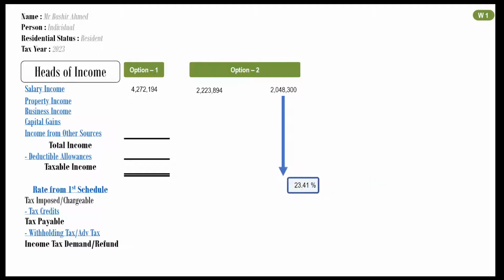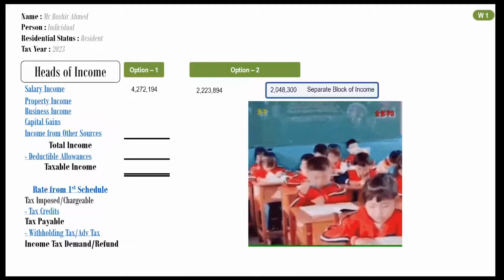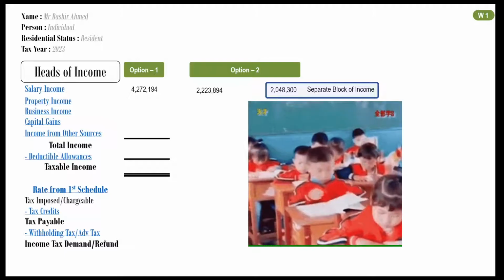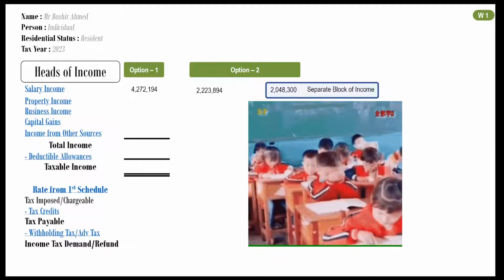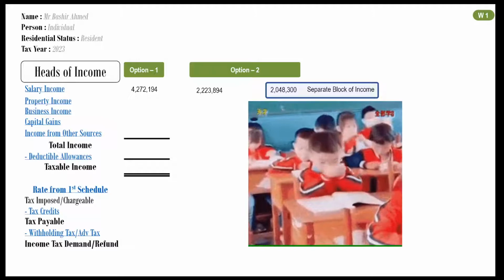In income tax law, if a rate of tax has been mentioned for a particular income, then that income is called separate block of income. Try to pour it in your mind. Memorize it. Repeat it. Discuss it with your friends. Make no mistake in understanding the concept of separate block of income.